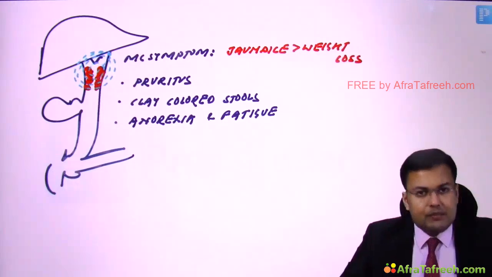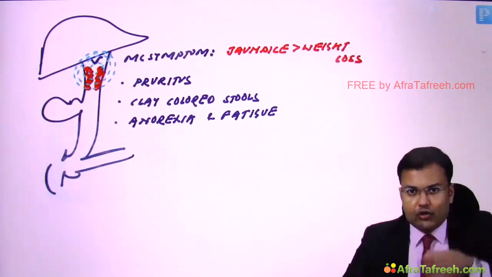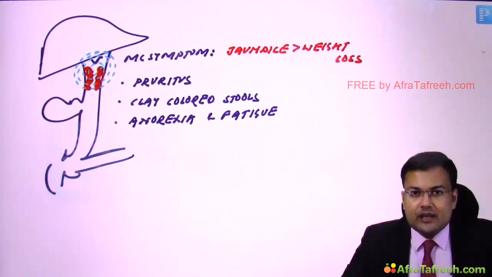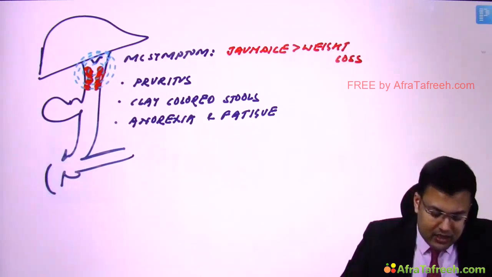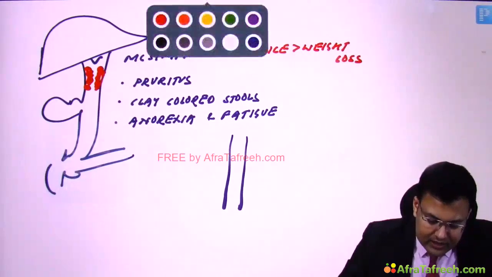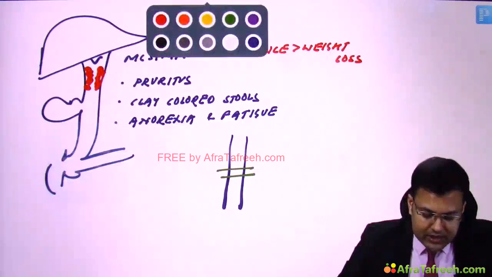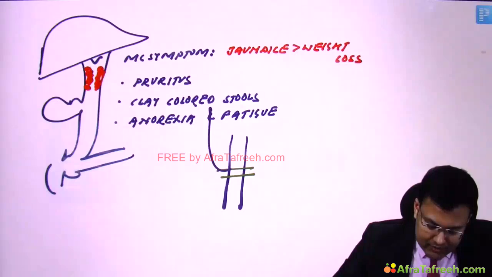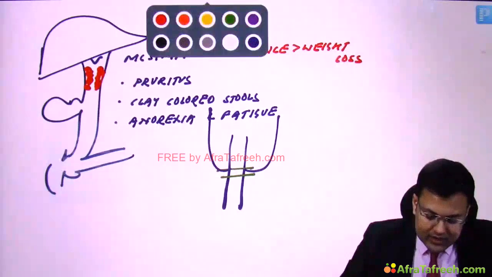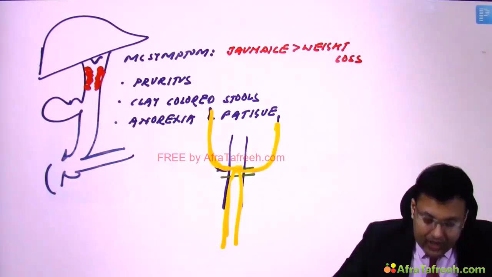Now see, this simple logic is applicable for any tubular structure, any hollow or tubular structure like CBD, ureter and GIT. Imagine that in this tubular structure, here is the obstruction. Whatever the segment which is proximal to obstruction, that will be distended, and whatever the segment which is distal, that will be collapsed.